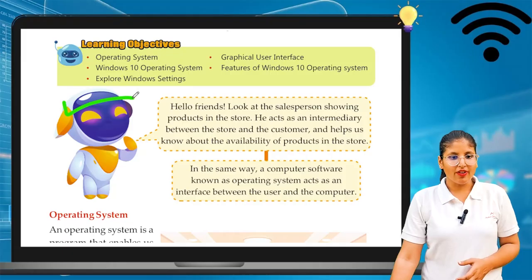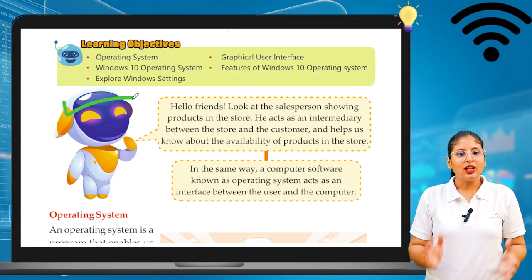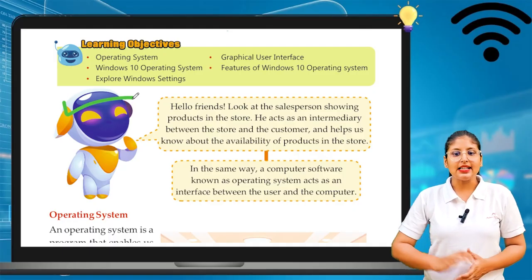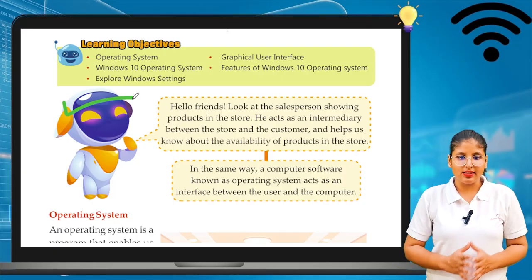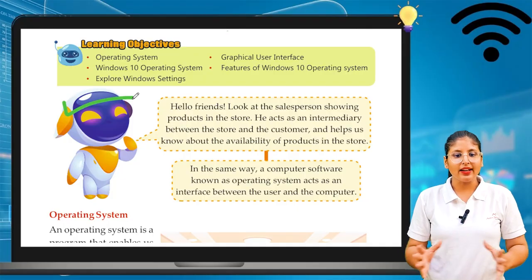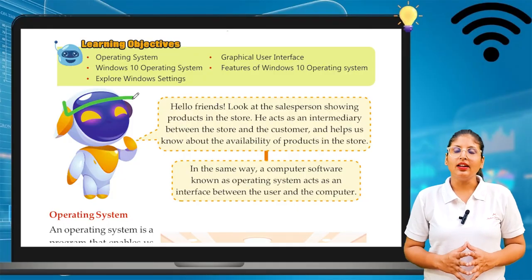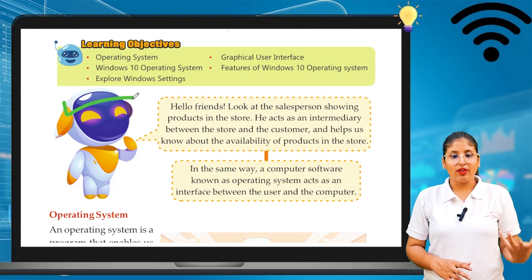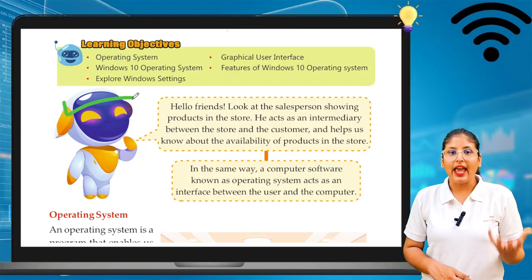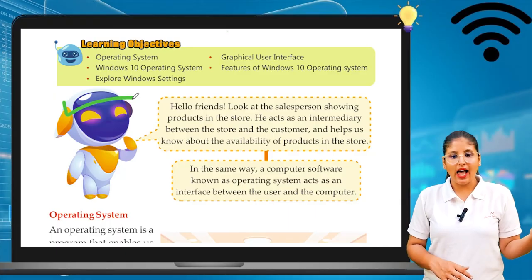So here is your friend. Hello friends. Look at the salesperson showing a product in the store. He acts as an intermediary between the store and the customer and helps us to know about the availability of the product in the store. In the same way, a computer software known as an operating system acts as the interface between the user and the computer.